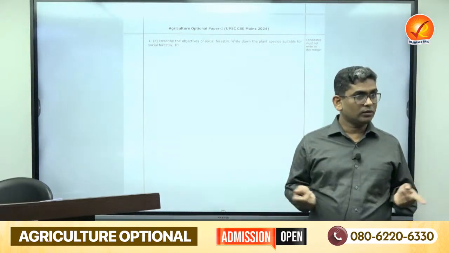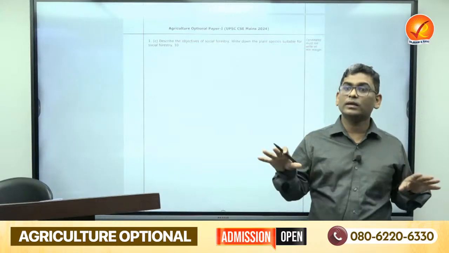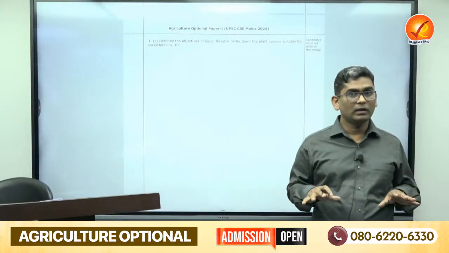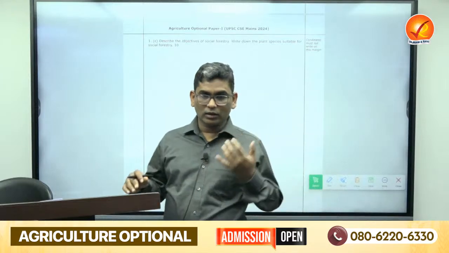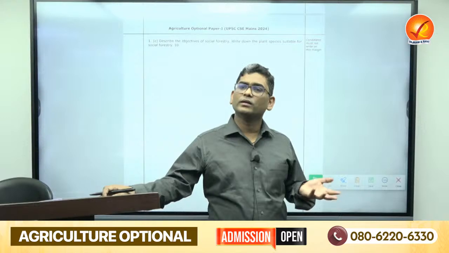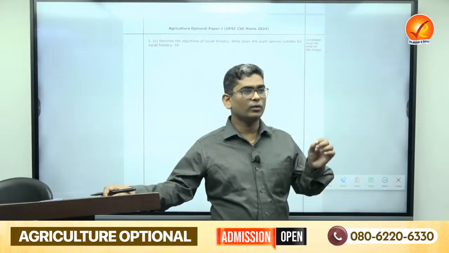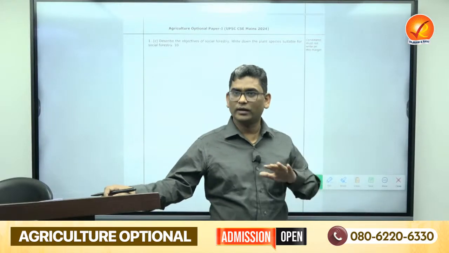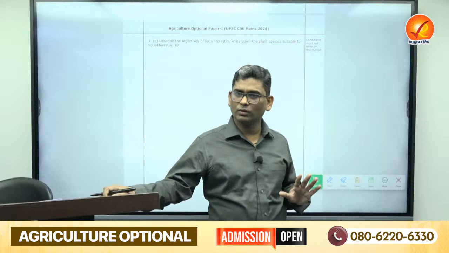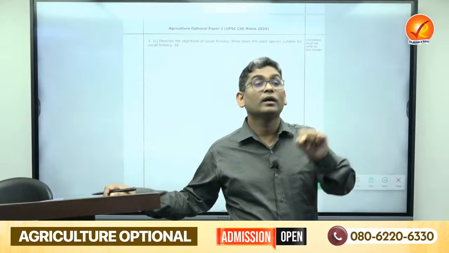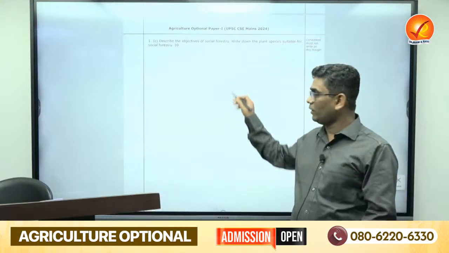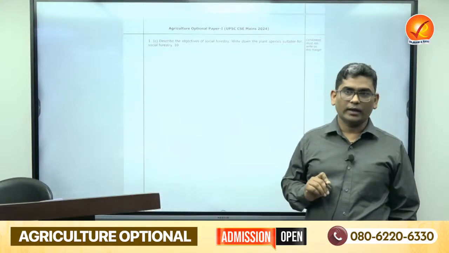Another was the environmental balance, like proper rainfall. Another was soil conservation. Other forest products also gave employment to the rural youth. There were so many objectives, not just growing the crop and making greenery. Means 3 to 4 objectives were there. But here, if you want good marks, you cite that the National Commission on Agriculture 1976 gave the following objectives. At least 5 objectives you have to give right here.